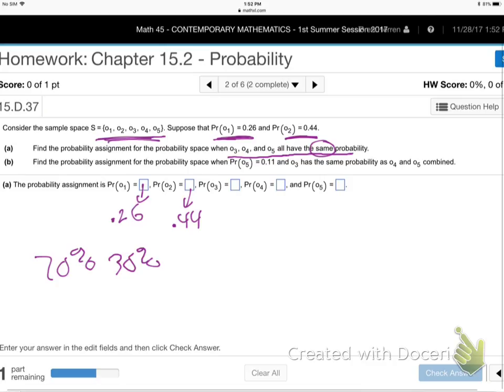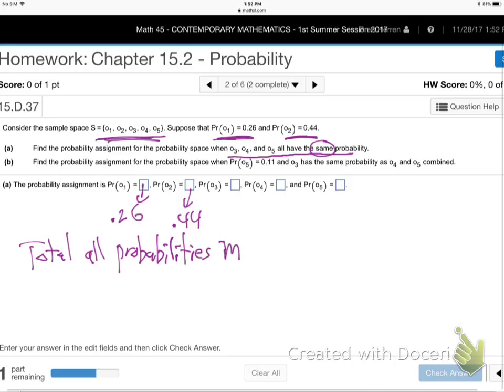So that means the total of all probabilities must equal 100%, or what's 100% in a decimal? 1.0. That's the same thing. Remember how the decimal moves back 2 places? So 1.0 decimal is the same as 100 percentage.